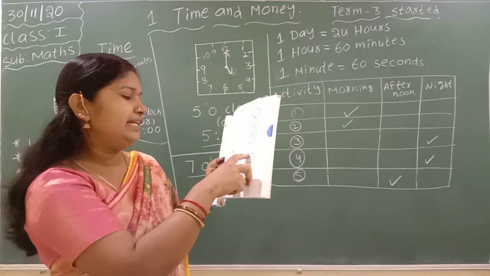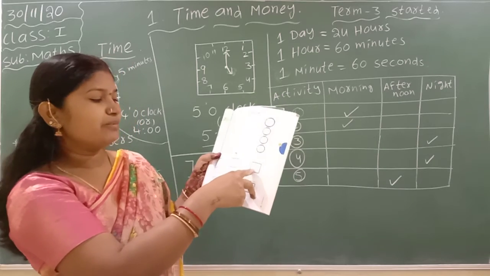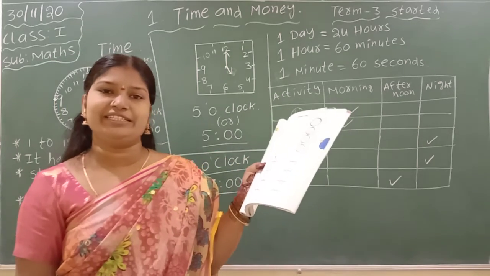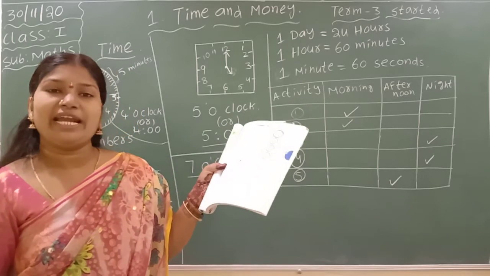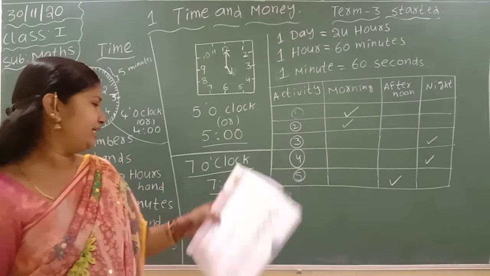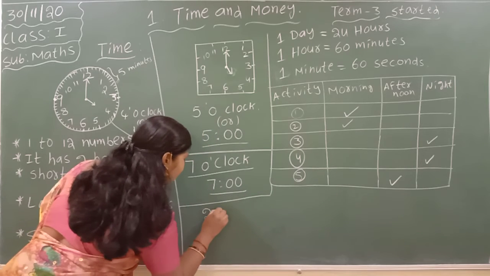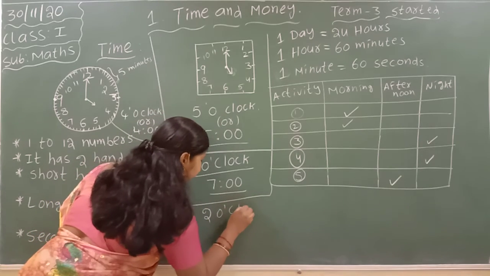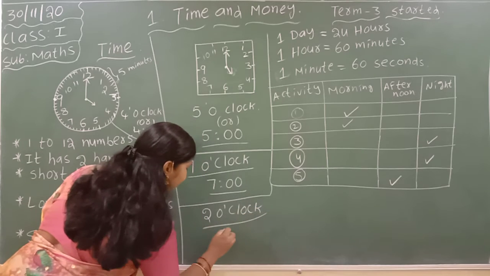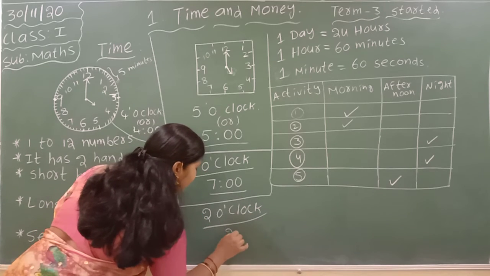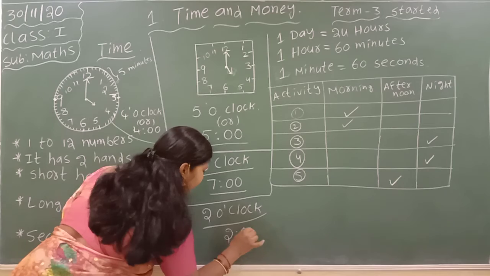Next, returns from school. Where is the small hand? See the number. The small hand is at 2, the long hand is at 12. The answer is 2 o'clock, and in the second dash, 2:00.